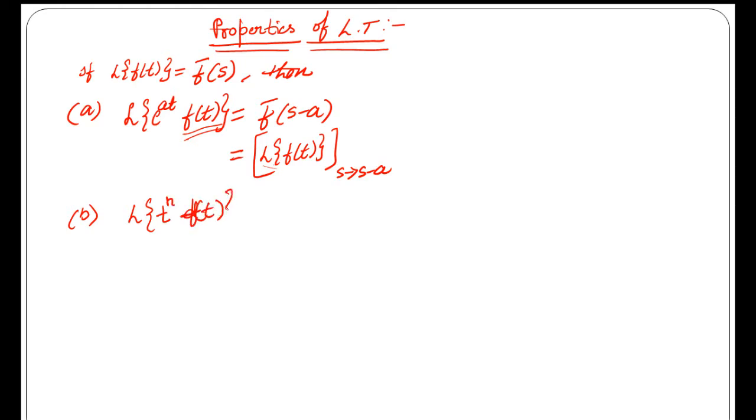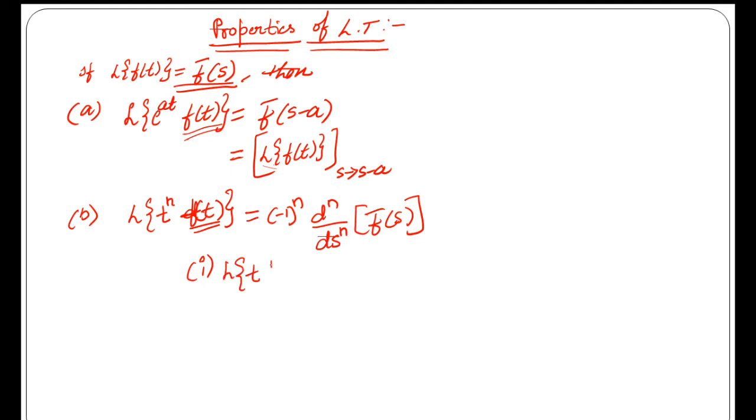Laplace transform of t power n f of t is minus 1 to the power n, nth differentiation with respect to s of Laplace transform of f of t, that is f bar of s. If the value of n is equal to 1, then Laplace transform of t f of t is minus 1 power 1, that is a negative sign, first differentiation with respect to s of f bar of s.